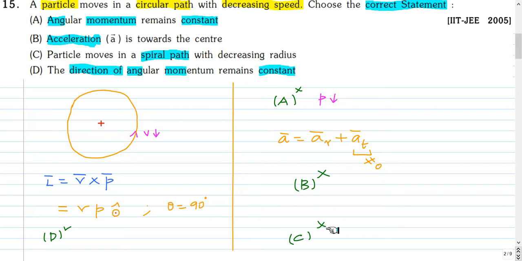Option C says the particle moves in a spiral path. For the particle to move in a spiral path, there should be a force which is acting towards the center. If the particle is moving on a horizontal surface, then there is no force acting on it to make it move towards the center. But suppose it's a planet moving around the sun, when the speed is decreasing because of the gravitational force, the path is a spiral. But in general, it is not spiral, so option C is not true in general. So the correct option is option D.